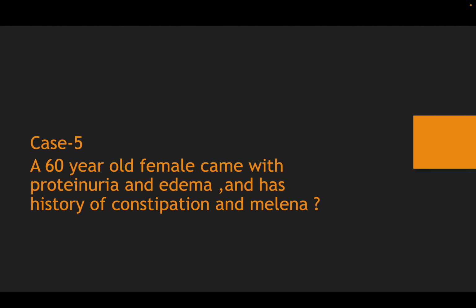A 60-year-old female with proteinuria and edema, with a history of constipation and melena. As already told, she has proteinuria and edema, so she has a nephrotic syndrome picture. In an elderly patient presenting with proteinuria, one thing you need to do is ask for comorbidities. Is diabetes there, or some amyloidosis?